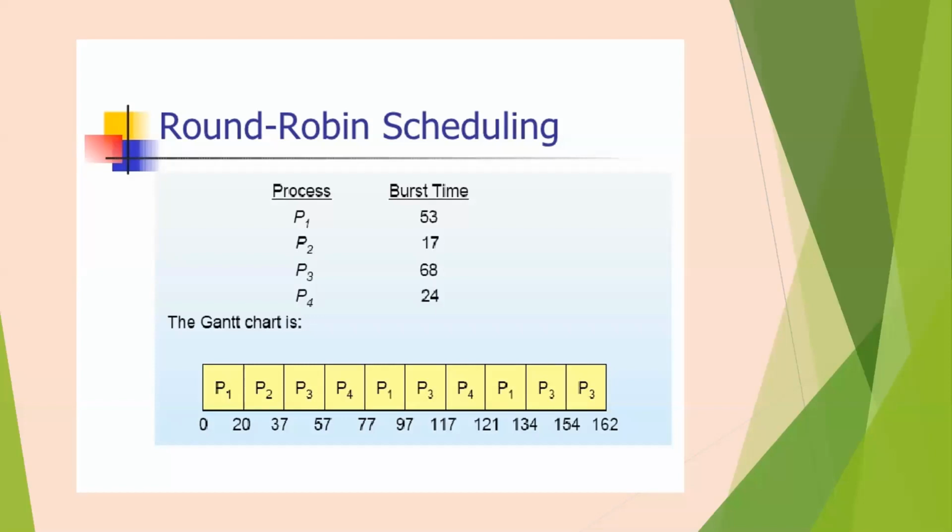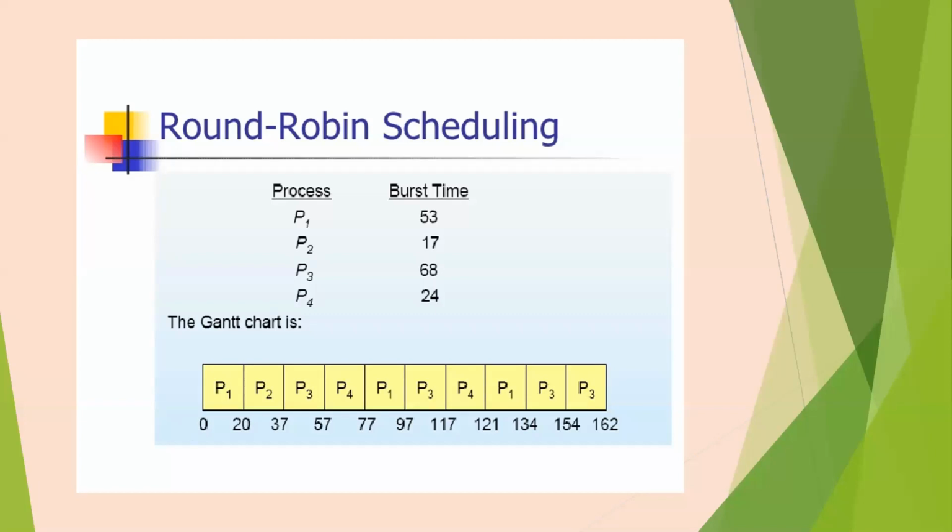Suppose there are 4 processes, P1, P2, P3, P4, and burst time is also given. They are arranged as per first come, first serve. P1 gets executed for 20 milliseconds. 20 is the time slice that a process will get at a stretch. So after 20 milliseconds, process P1 is swapped out and P2 is swapped in. Process P2 gets executed for 17 milliseconds only because the burst time is 17. So process P2 completes its execution since it is a smaller process.